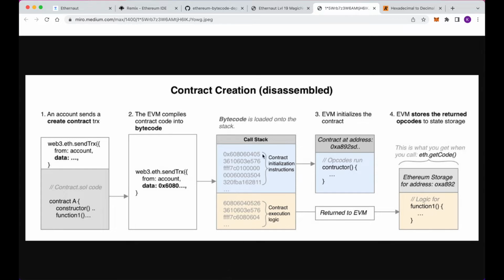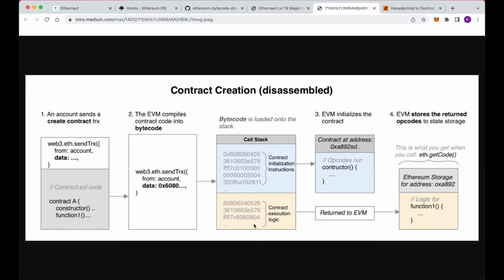The first part is the contract initialization instructions, and the second part is the contract execution logic. The initialization instructions might include things in the constructor, among other things. This is the part that's only run once, when the contract is first being deployed.